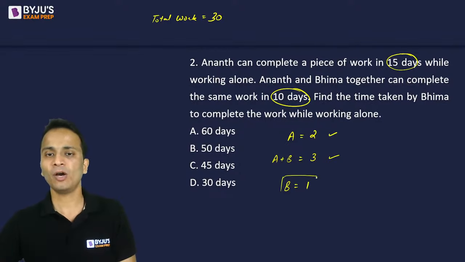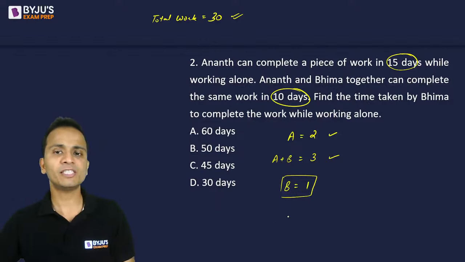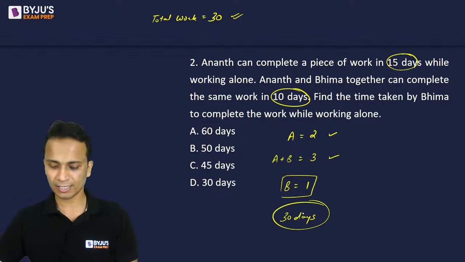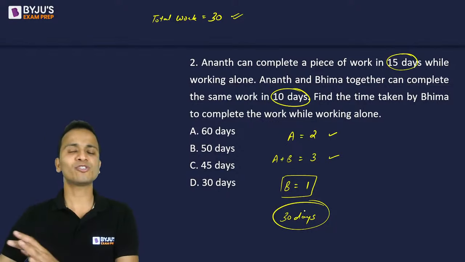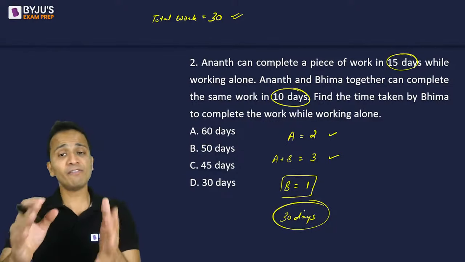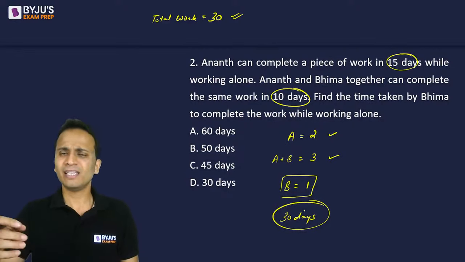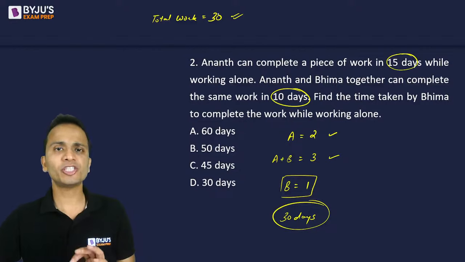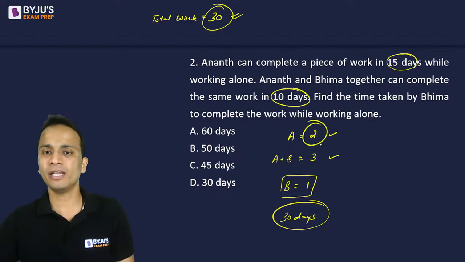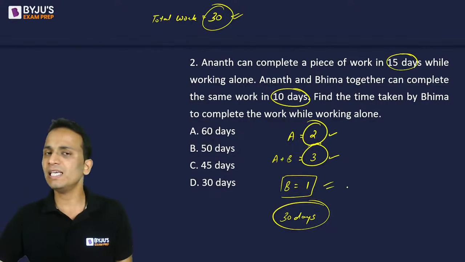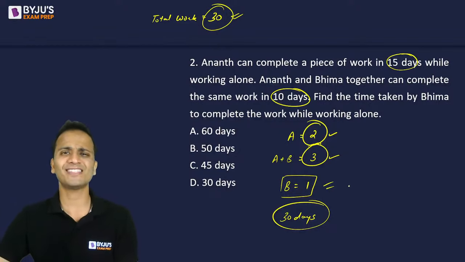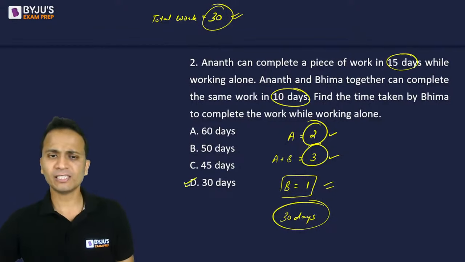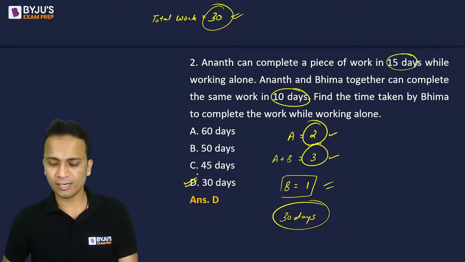So Bhima does 1 unit of work in one day, and the total work is 30 units. So the number of days taken by Bhima will be equal to 30 days. Simple as that. Using this type of concept, you can solve each and every question. I have written a lot of things, but there is no need to write all these things as part of rough work. Just write some of these important numbers and you will be easily able to finish this type of question in less than 20 seconds. So the correct answer here is option D, that is 30 days.